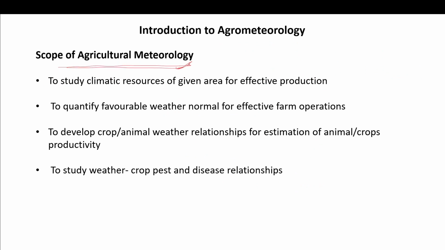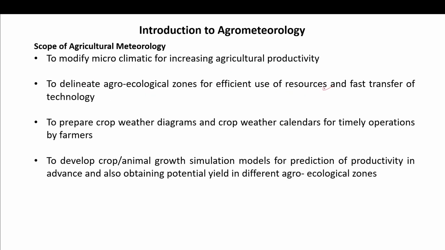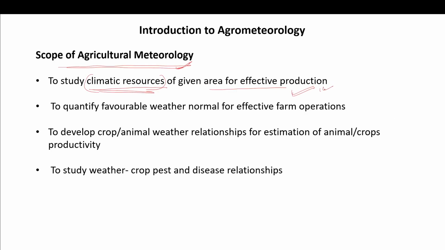Now, what is the scope of agriculture metrology? The study of the climatic resource of a given area for effective production. This climatic condition is very effective for the production of agriculture.